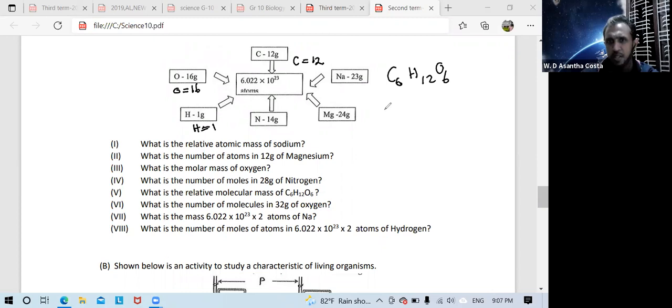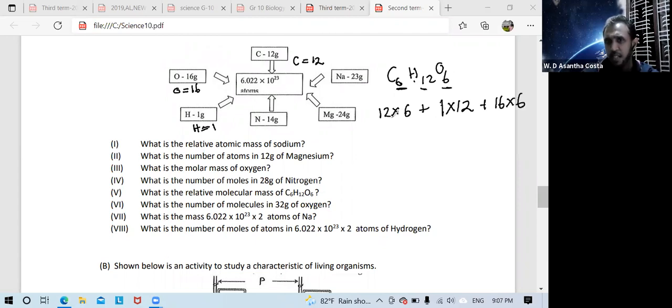C6H12O6. Carbon is 12, into how many carbons? Here 6. Plus 12 hydrogen, relative atomic mass 1.1 into 12, because 12 atoms are there. Plus oxygen 16 into 6 atoms.